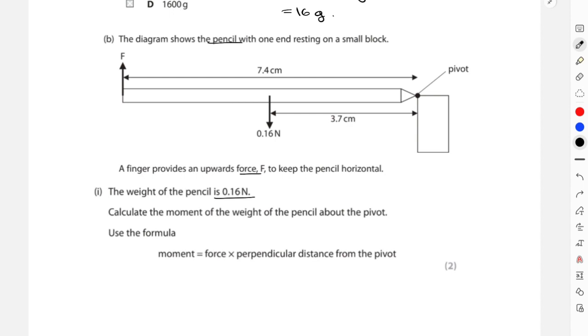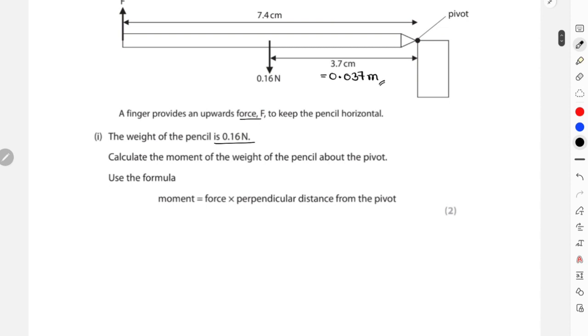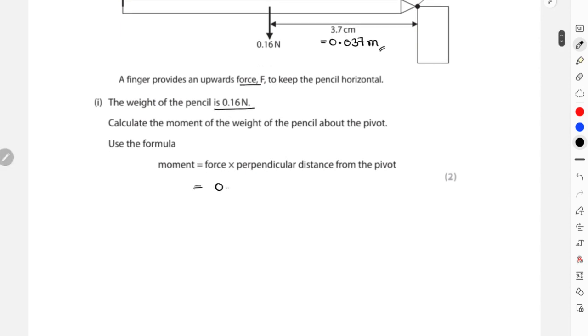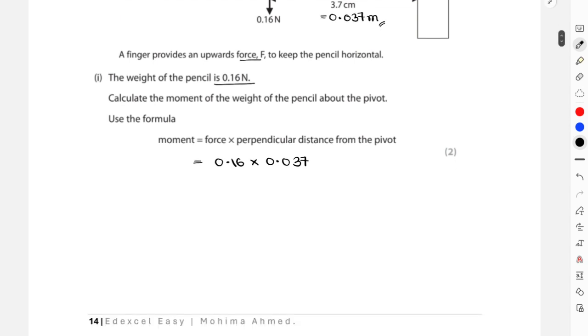So 3.7 divided by 100 gives you 0.037. This is the value for your distance in meters, and I can easily calculate the moment about the pivot. So this is 0.16 multiplied by 0.037, which is going to be 5.92 × 10^-3.